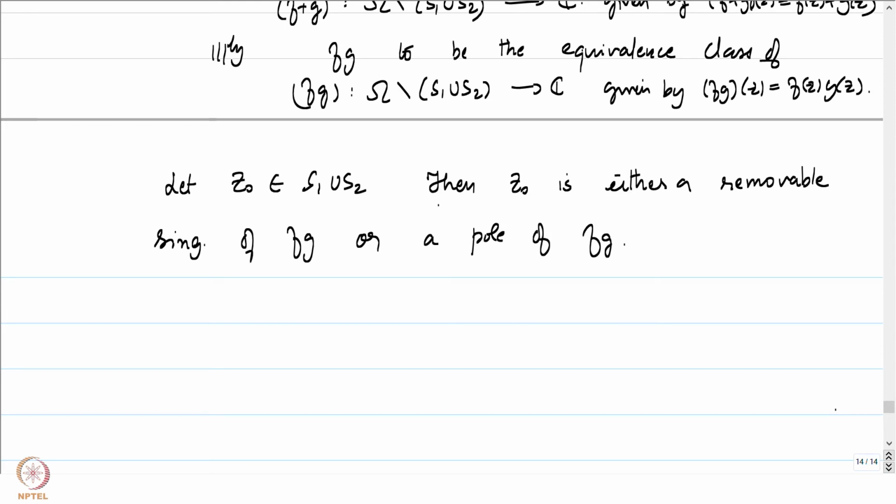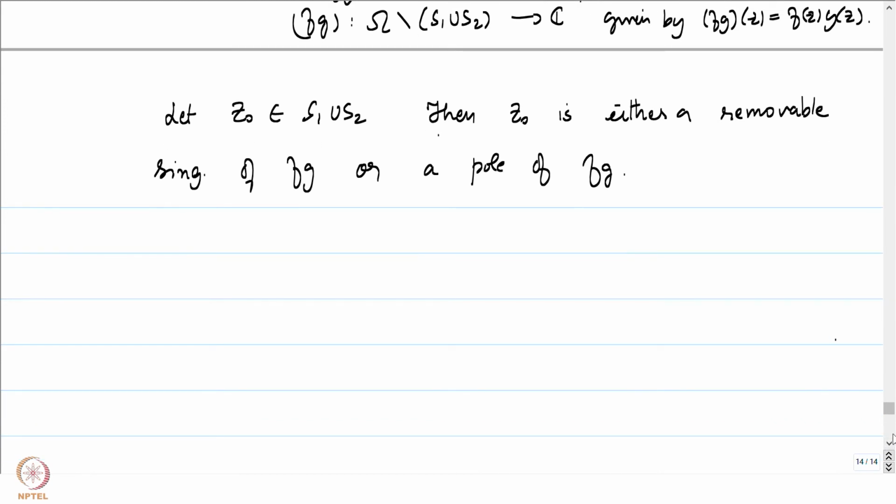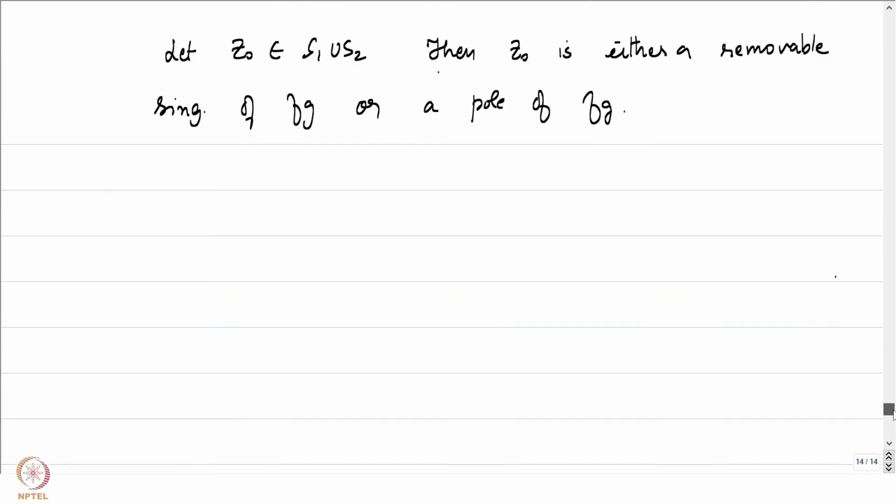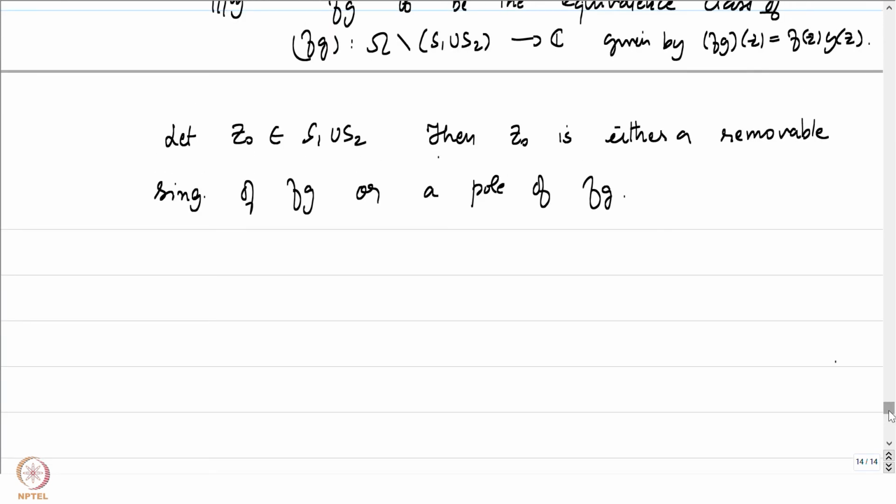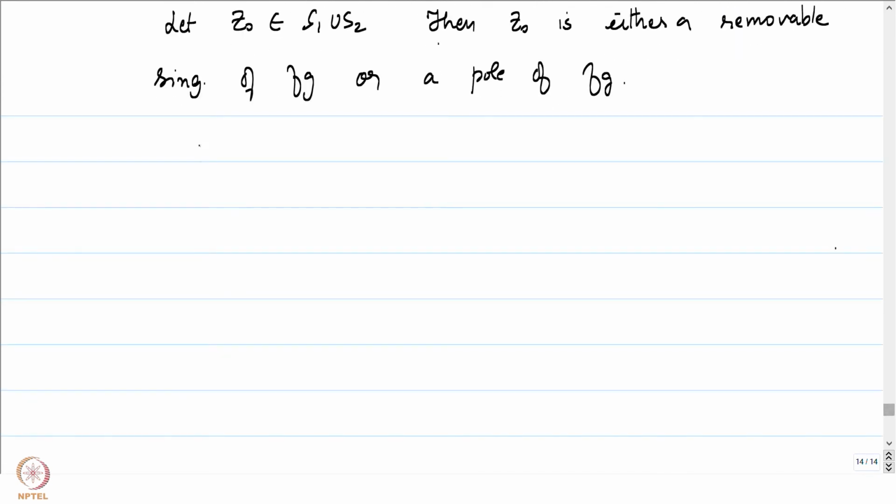The first thing to note is that because S1 and S2 are both discrete, an exercise earlier tells us that S1 union S2 is also discrete. So that is already taken care of. We just have to look at whether it is a removable singularity or a pole of f times g. We know the behavior of our functions f and g in a neighborhood of z0, right?